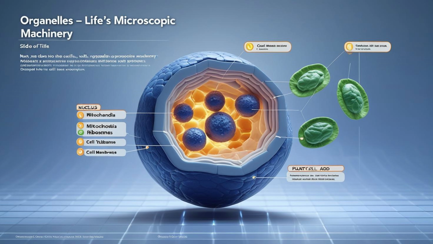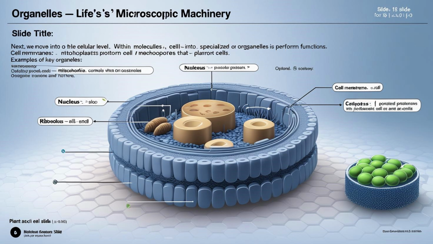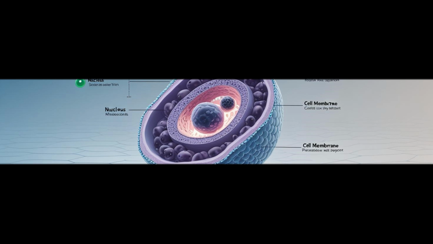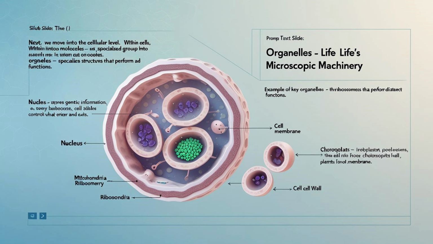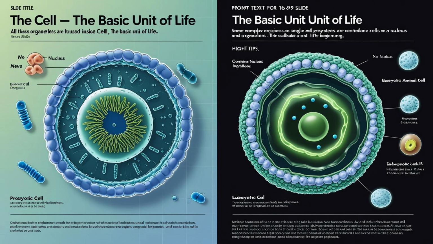Within cells, molecules group into organelles, specialized structures that perform distinct functions. For example, the nucleus stores genetic information, the mitochondria produce energy, the ribosomes build proteins, and the cell membrane controls what goes in and out of the cell. In plants, chloroplasts perform photosynthesis, and a cell wall adds structure and support. All these organelles are housed inside the cell, which is the basic unit of life.